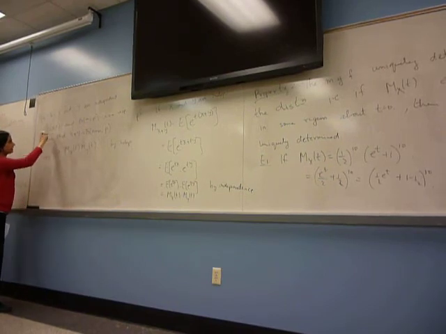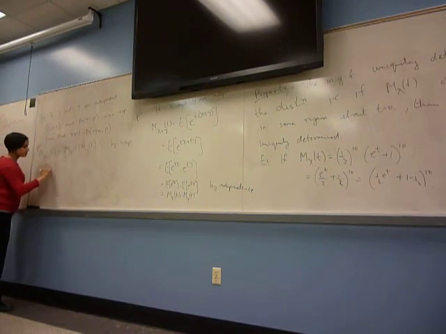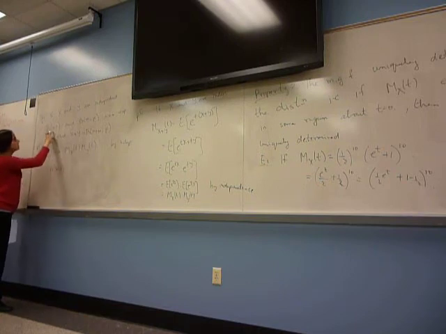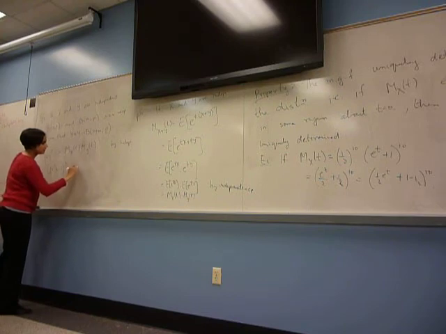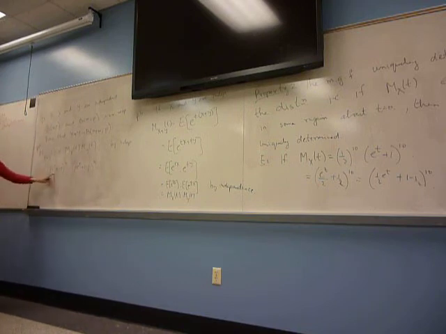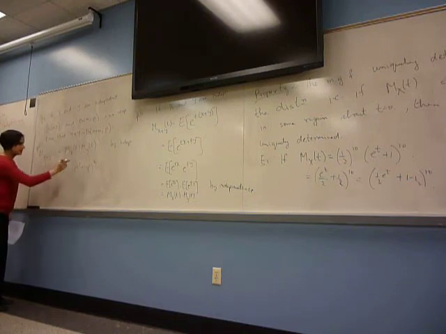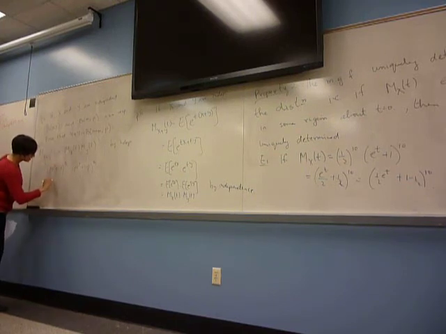X is binomial (n, p), so the moment generating function has the form (p e^t plus 1 minus p) to the n. And Y has the form (p e^t plus 1 minus p) to the m. It's the same number raised to different exponents, so I can just add the exponents.